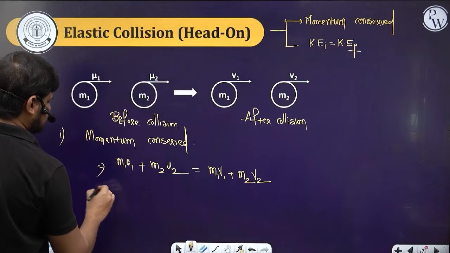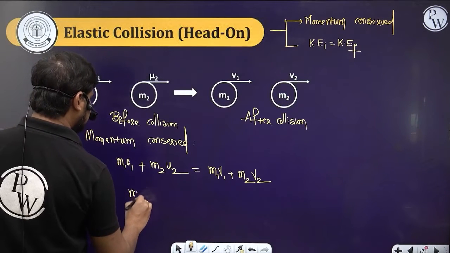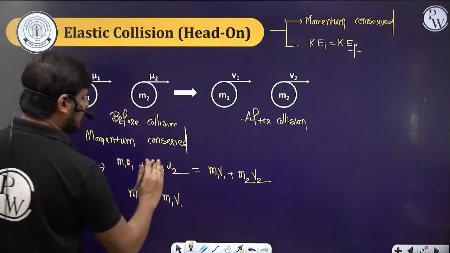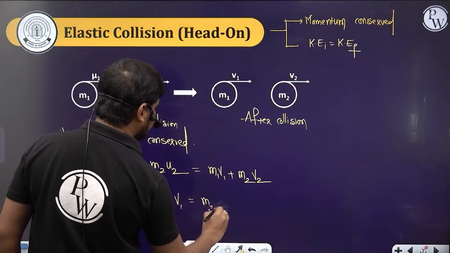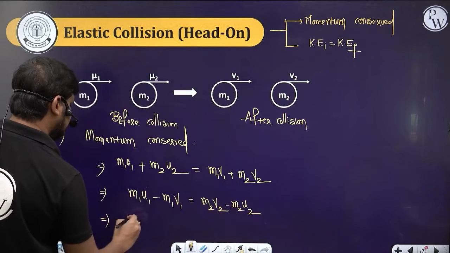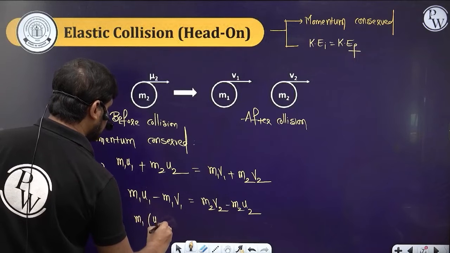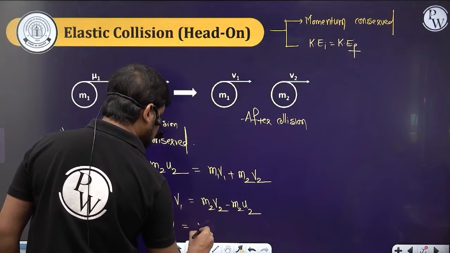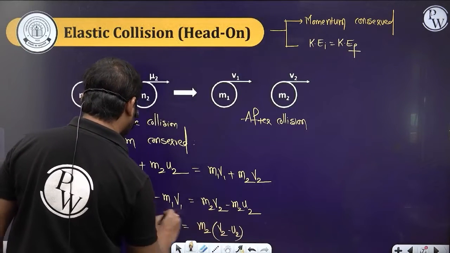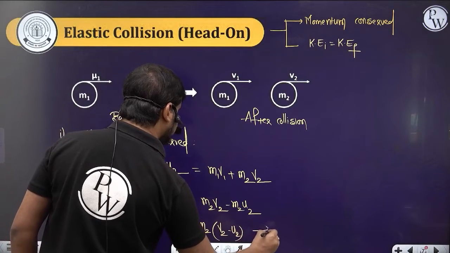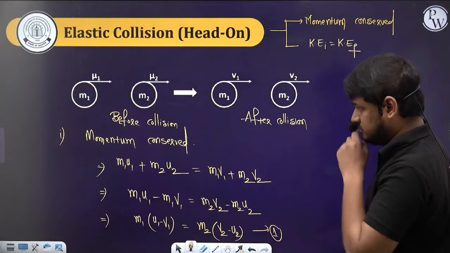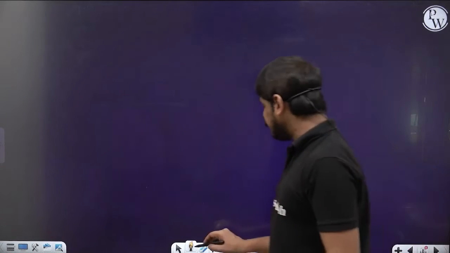Now let's bring the m1 v1 term to this side, so I can write m1 u1 minus m1 v1, and send the m2 u2 term to that side, m2 v2 minus m2 u2. Next, take m1 out: u1 minus v1 is equal to m2 times v2 minus u2. Let this be equation number 1. This is the momentum conserved.